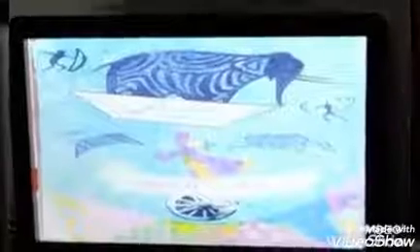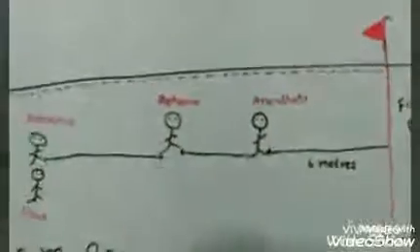This is the cover page of the Math Magic book. We have to go to page number 16, and here is the question. The first question is, how far is Rehana from Arundhati?